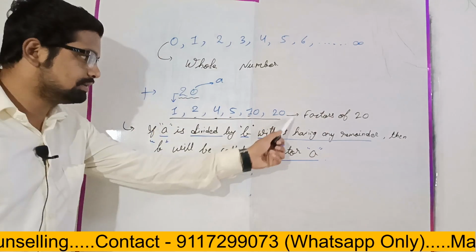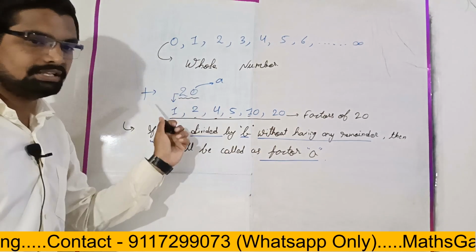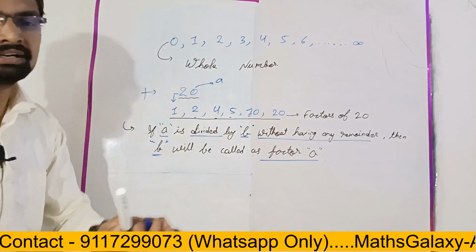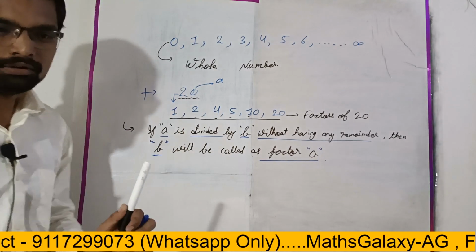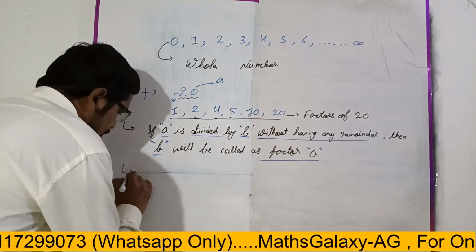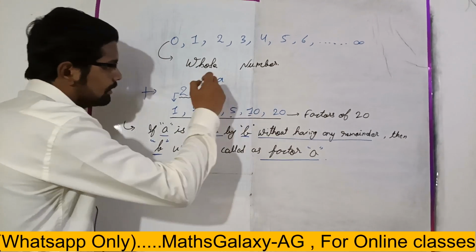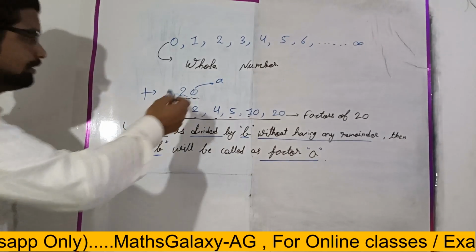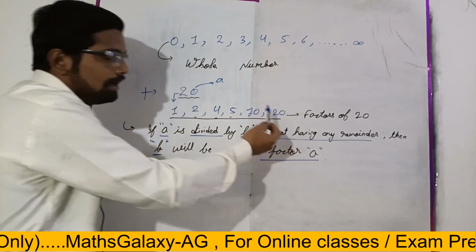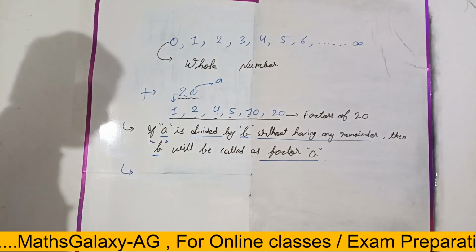So these are the factors of 20. Is it clear? Any doubt? Yes. Now let's come to multiple. If these are the factors of 20, then what will 20 be for these numbers?